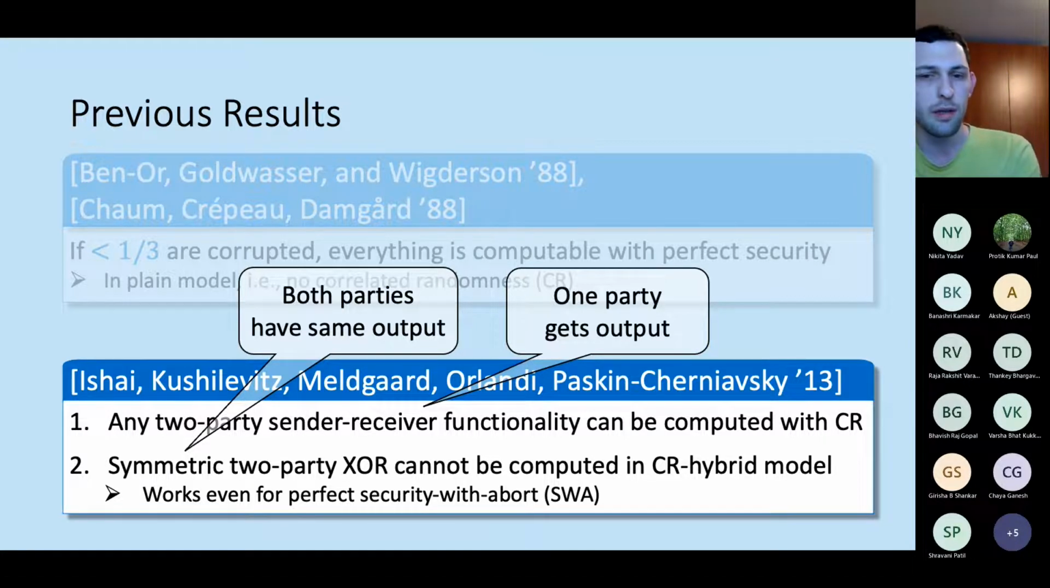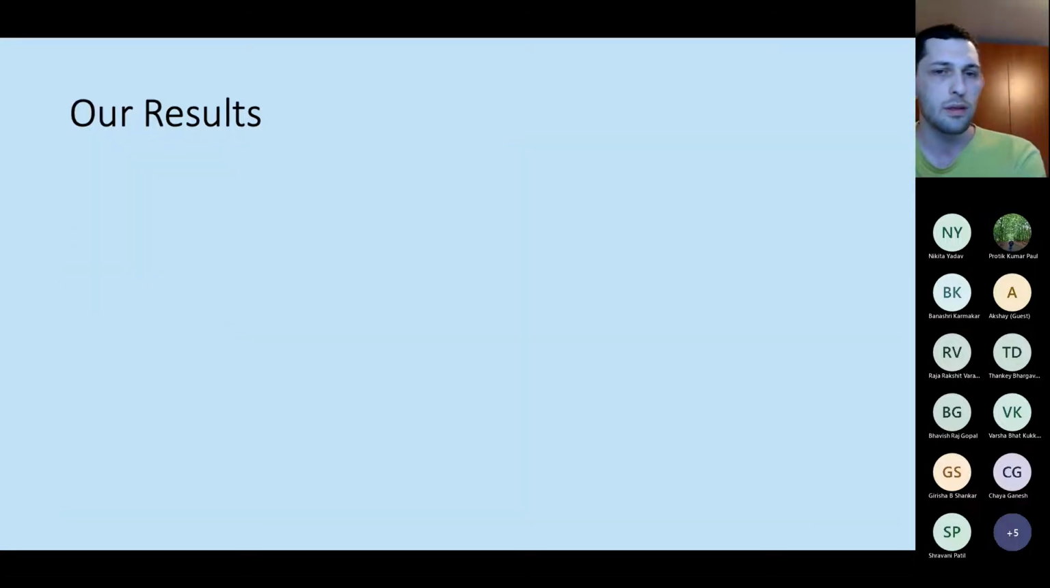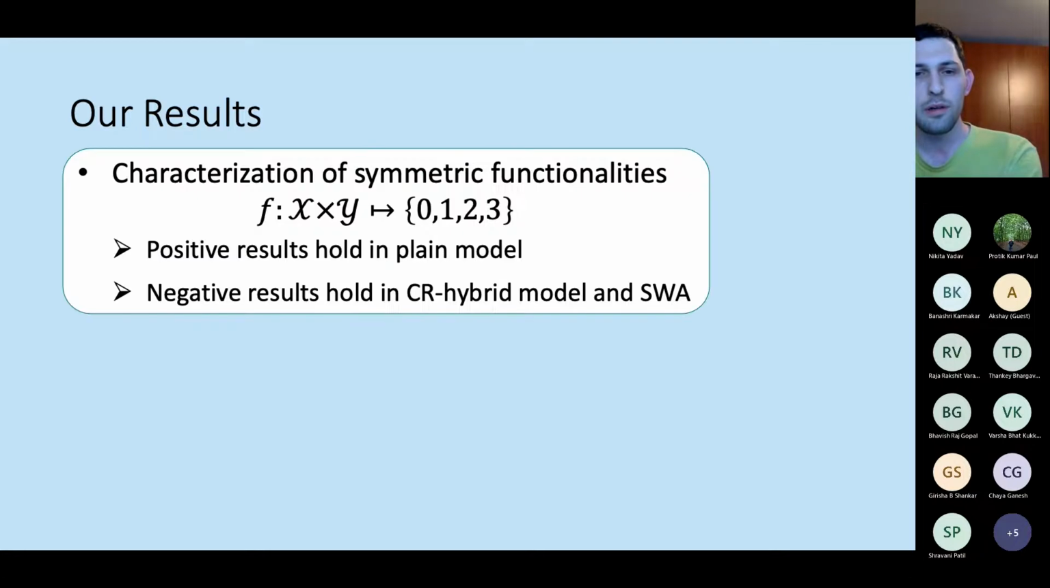And essentially, that's it. That's what we know. So now I want to tell you about what we did in this work. And we have two main results. Our first main result is a complete characterization of the symmetric functionalities, where the total number of possible outputs is at most 4. So the output is either 0, 1, 2, or 3.